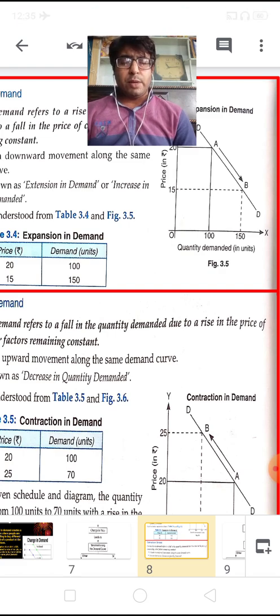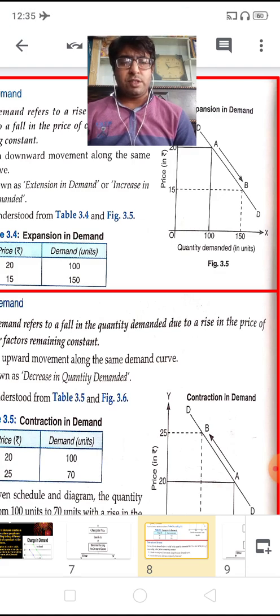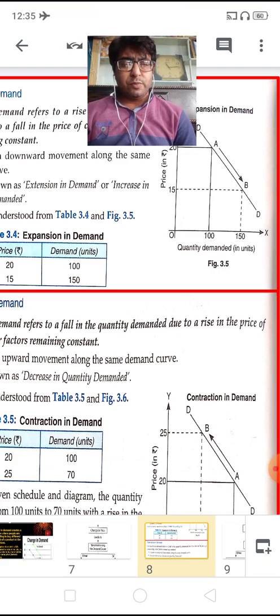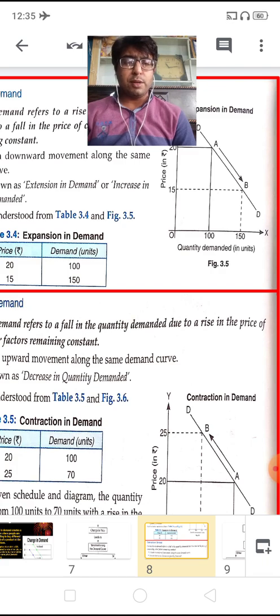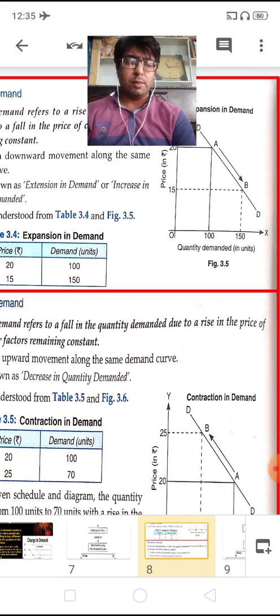Now, as the price is reduced from 20 to 15, the demand curve starts going down. It is called a downward movement from point A to point B. So this is known as expansion in demand. The demand of a commodity increases just because of a decrease in price, and it is graphically expressed as a downward movement along the same demand curve.